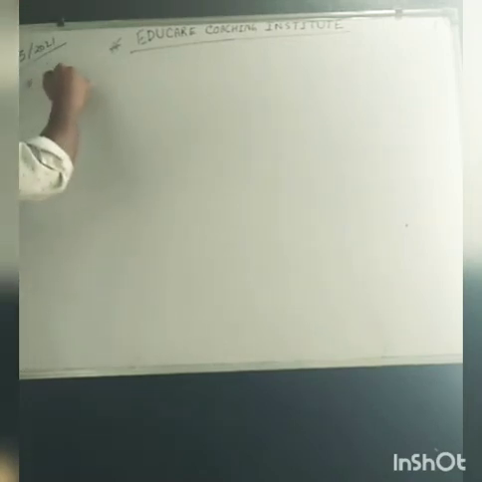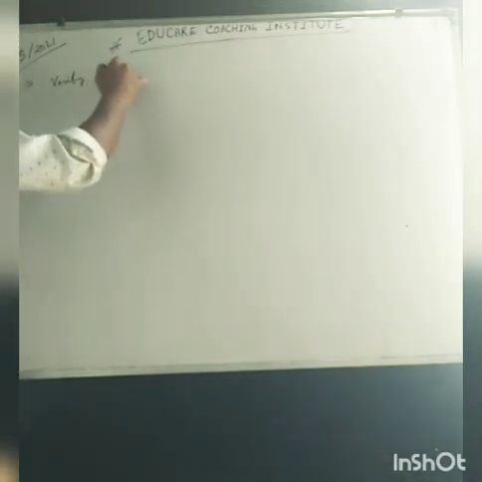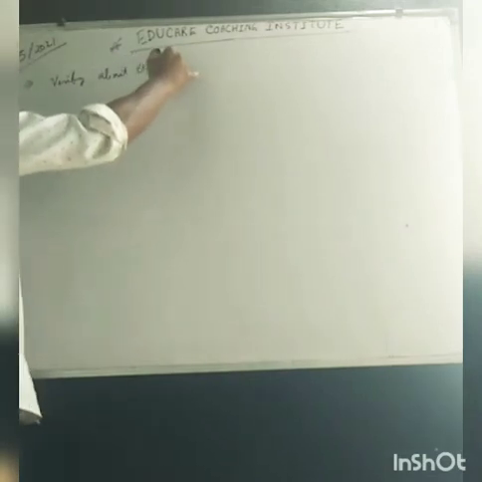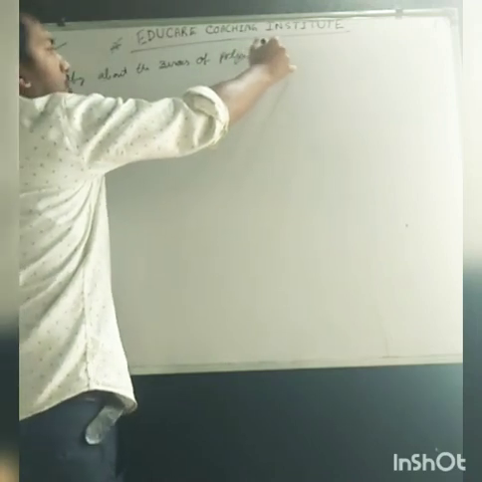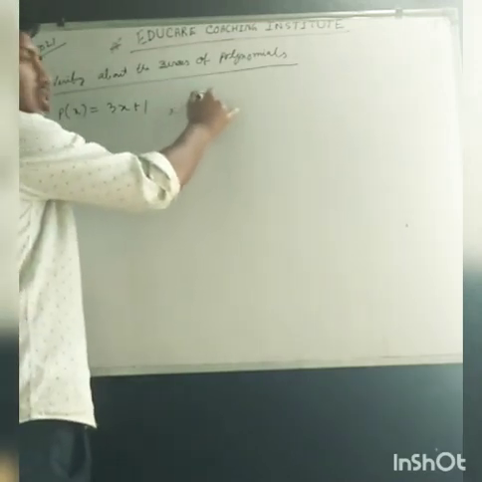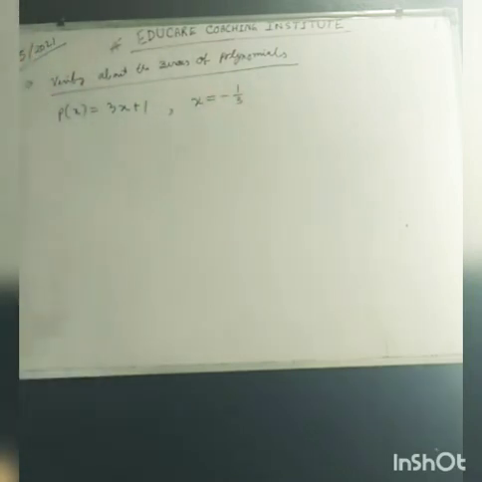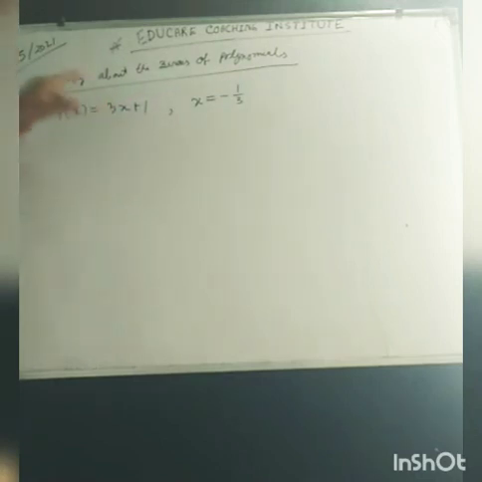Verification. Verify about zeros of polynomials. So how can it be explained? Let's take an example. P of x equal to 3x plus 1. Okay, and here the given value is x equal to minus 1 by 3. If we have to verify whether this x is a zero of p of x or not, what will we do?